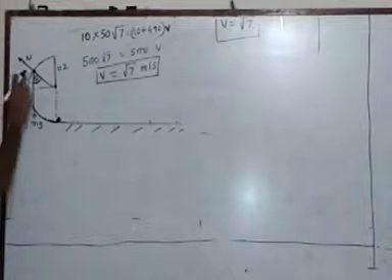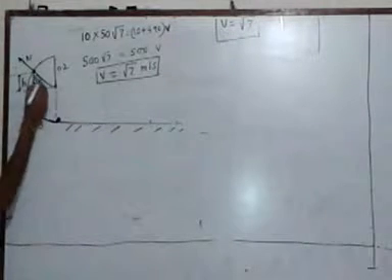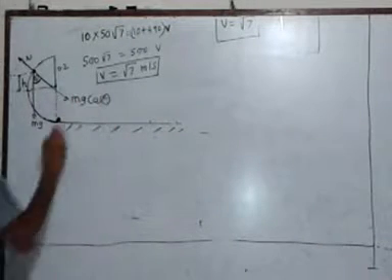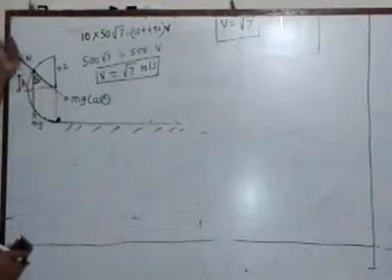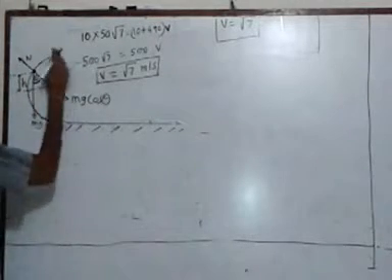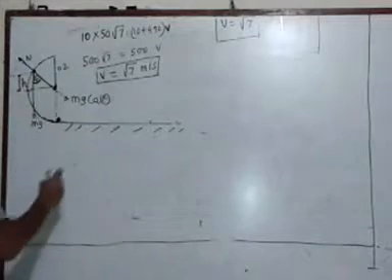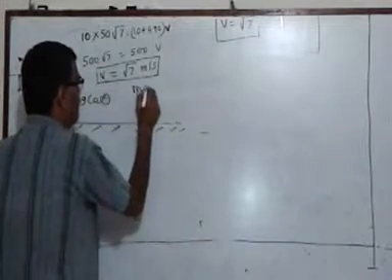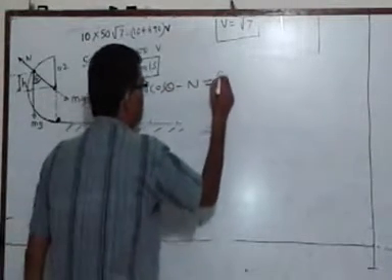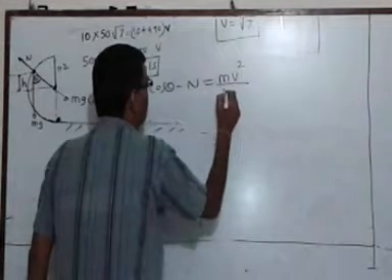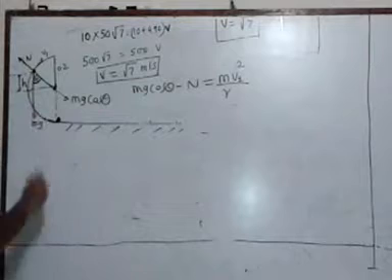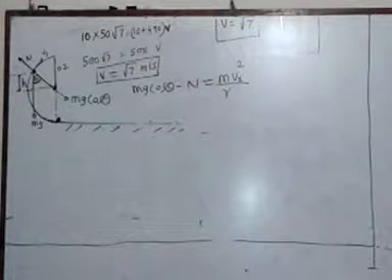You can see the component of weight mg acting towards the center is given by mg cos theta, and the normal reaction acting away is given by N. So the net centripetal force required for the circular motion, which is towards the center, will be mg cos theta minus N, and this will be equal to mv square upon r. Let me take the velocity here as v1.